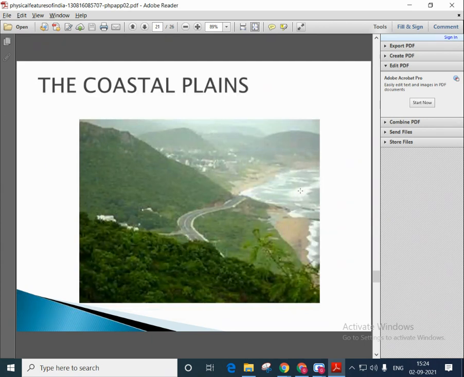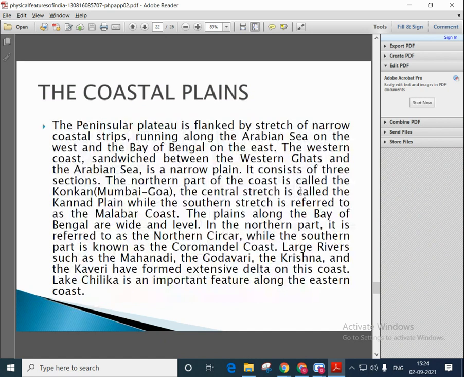The next one, the coastal plain. These are the coastal areas. The peninsular plateau is flanked by a stretch of narrow coastal strips running along the Arabian Sea on the west and the Bay of Bengal on the east. The western coast, sandwiched between the Western Ghats and the Arabian Sea, is a narrow plain. It consists of three sections.